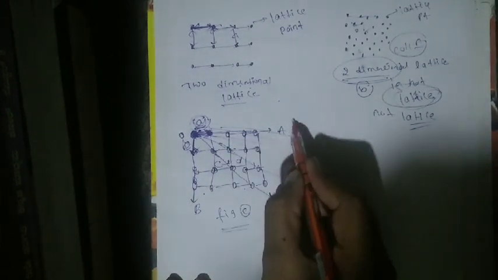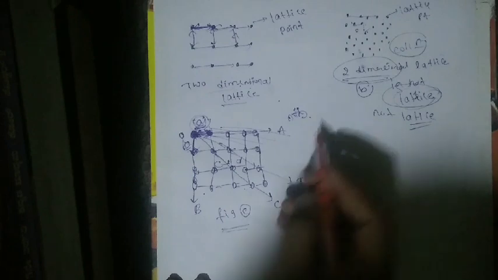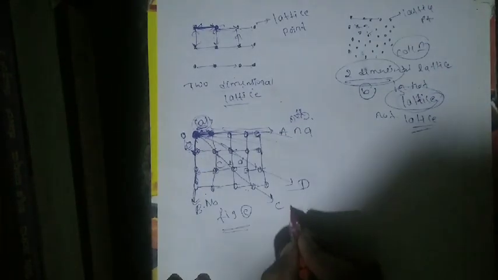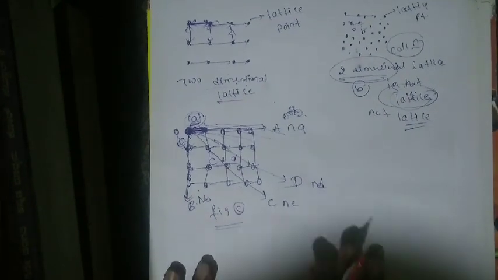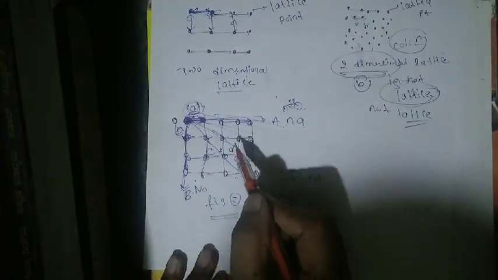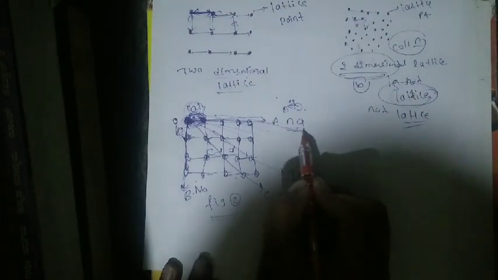See here, the distance between these two neighboring points is A. Same thing here, the neighboring points are B, C, and D. Same thing you have to do for the neighboring points up to the nth. On the same line it is nA, and in the B direction it is nB, then nC, nD. The nth point on the same line is located at a distance nA from the first point.